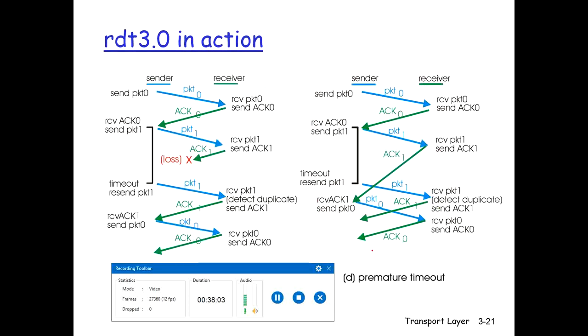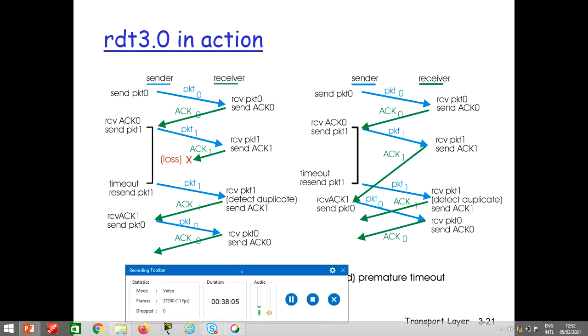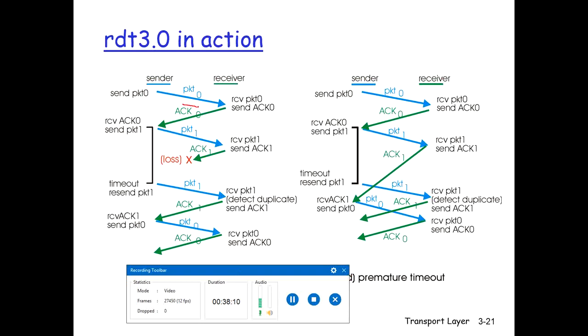Now what happens when the acknowledgement is lost? For example, let's assume that the sender has sent packet 0 and received acknowledgement 0. Now the sender has sent packet 1, and within the timeout time the sender has not received acknowledgement 1 from the receiver. The receiver has sent the acknowledgement, but that acknowledgement is lost. We know why it is lost: sometimes the router is full, there is congestion in the network, so the router may drop some of the packets. So let's assume that the acknowledgement is lost.